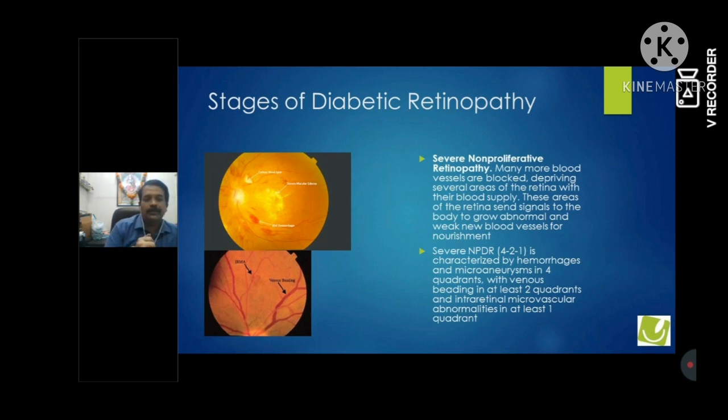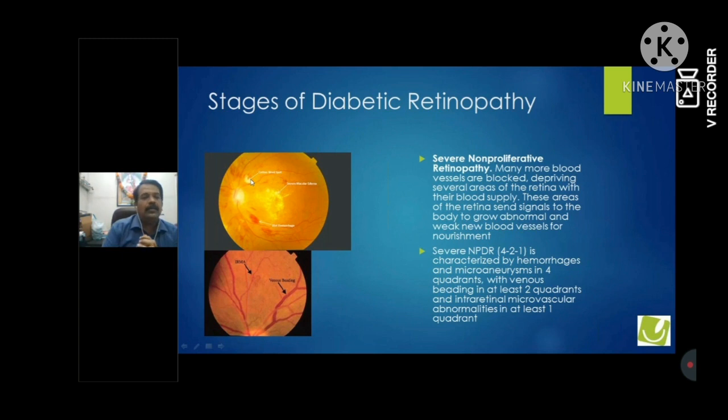This is the third stage of retinopathy, where it's a severe stage. Here you can see these are the hard exudates. This is a flare, and this is a hard exudate, a white spot. These hard exudates consist of protein or lipid molecules coming out from the blood, which stay there.